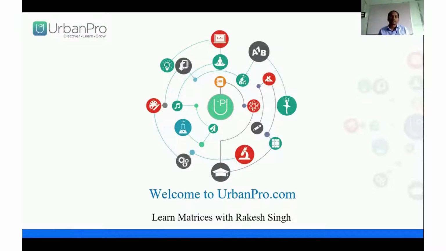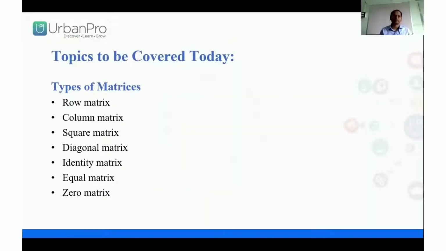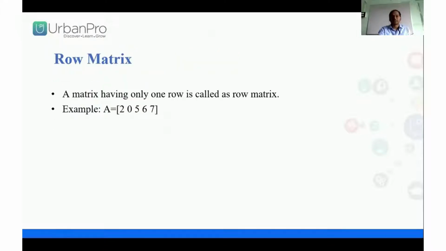Okay, today I'm telling about matrices. The topic is types of matrices. How many types of matrices are there? There are many types, like row matrix, column matrix, square matrix, diagonal matrix, identity matrix, equal matrix, and zero matrices. So now let's start one by one.